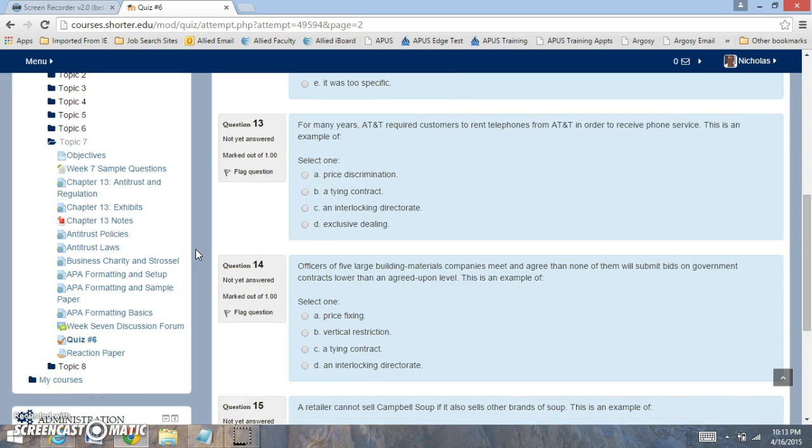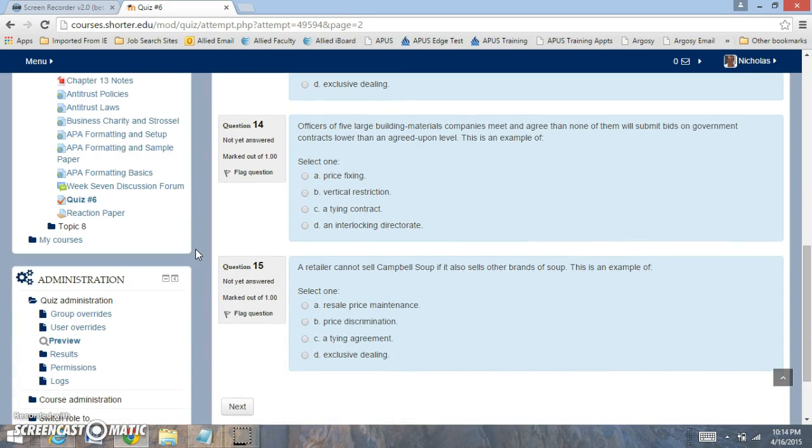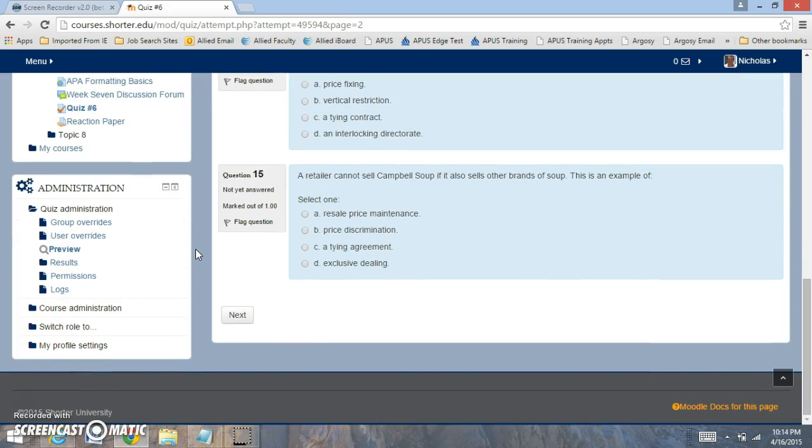Now, AT&T required customers to both rent to get phone service. What was that called? When to do a project, you have to rent. Question 14 is looking at large building materials companies, and they agree that they will have to submit bids. And they're going to have to be lower than the agreed upon amount. Question 15 is looking at a retailer that cannot sell Campbell's soup if it also sells other brands. What is this looking at? Think of a grocery store.